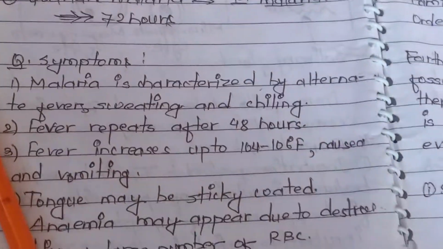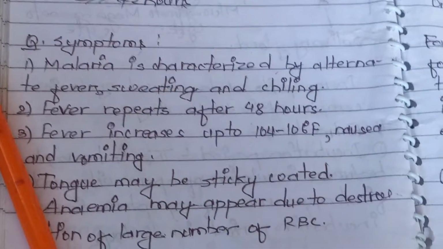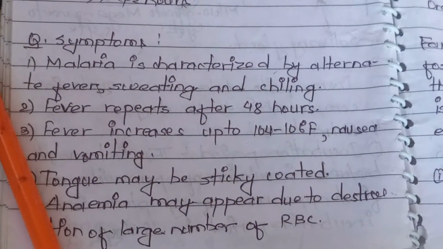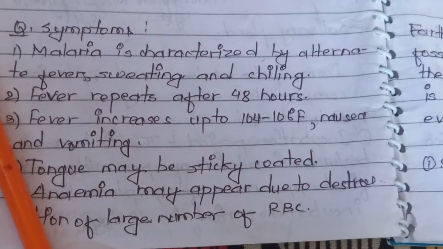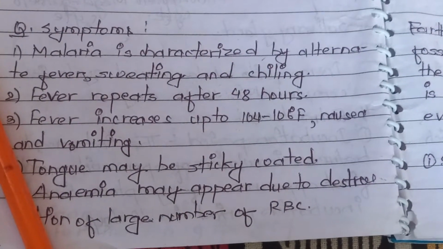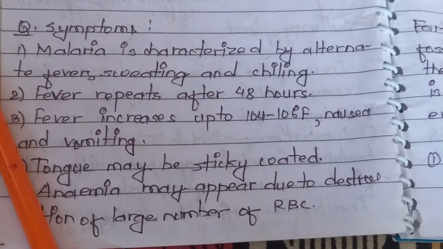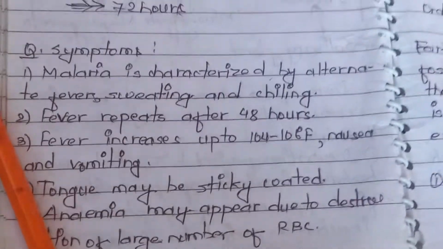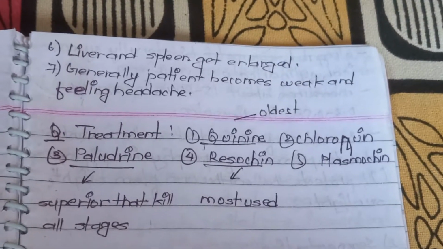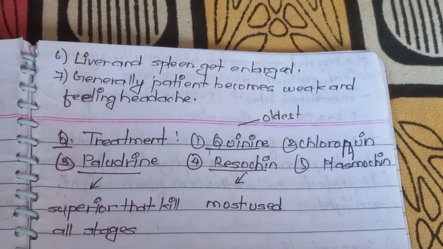Let's see symptoms. I think you don't need the symptoms in detail, but see: malaria is characterized by alternate fever, sweating and chilling. Fever repeats after 48 hours. Fever increases up to 104 to 106 degrees Fahrenheit. Nausea and vomiting. Tongue may be sticky and coated. Anemia may occur due to the destruction of a large number of RBC. Likewise, liver and spleen get enlarged. Generally, the patient becomes weak and feels headache.